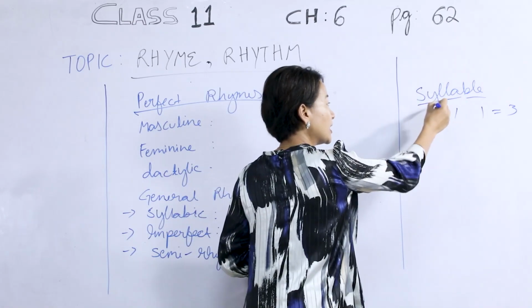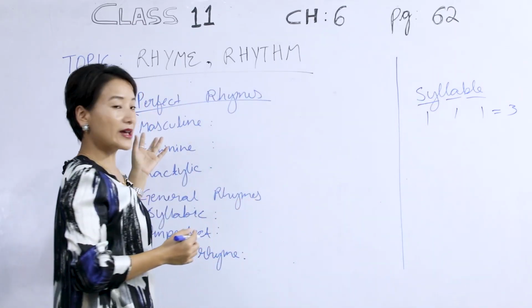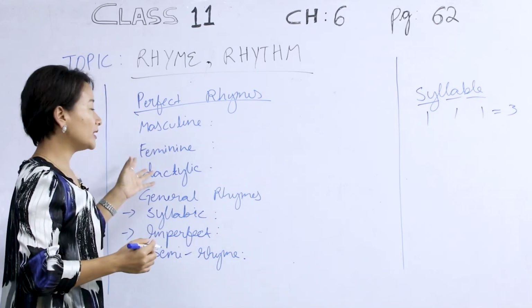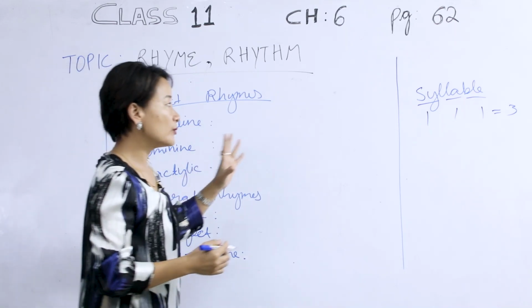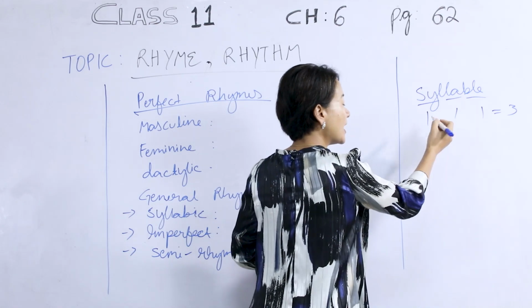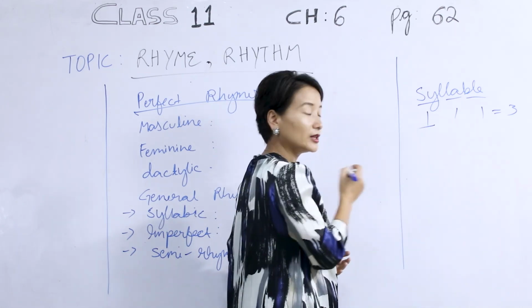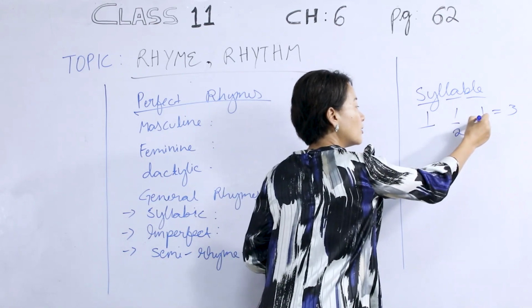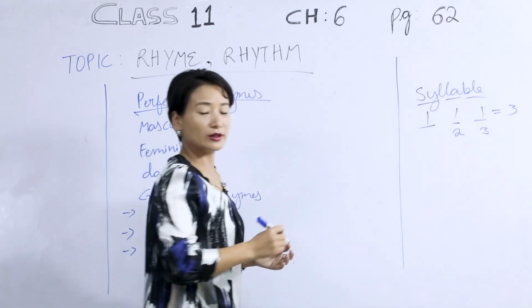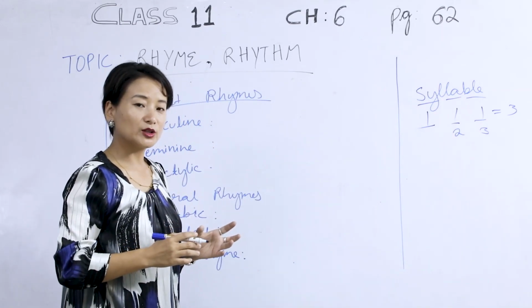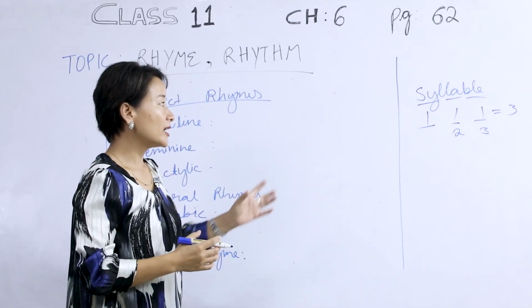And when we discuss whether it is masculine rhyme or feminine or dactylic and so on, we would be referring to this syllable and whether it is the first syllable or second syllable or third syllable and so on. So I hope you would be able to differentiate it in this manner.